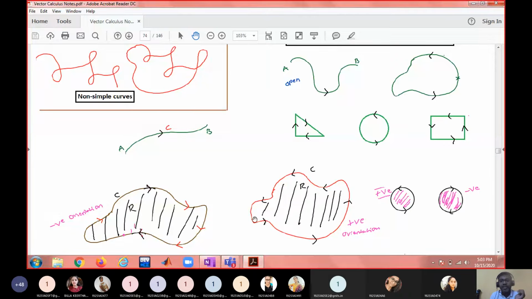Therefore this kind of orientation is called positive orientation. Whereas here your region is to your right hand side, therefore this is called negative orientation. So the anti-clockwise direction is positive because the inside region which we are considering is to my left hand side when I am walking along. Therefore anti-clockwise direction is nothing but a positive orientation. I think this is very much important for triple E students also. When you are drawing circuits, you will draw positive orientation, right? And negative orientation means your region must be to your right hand side.